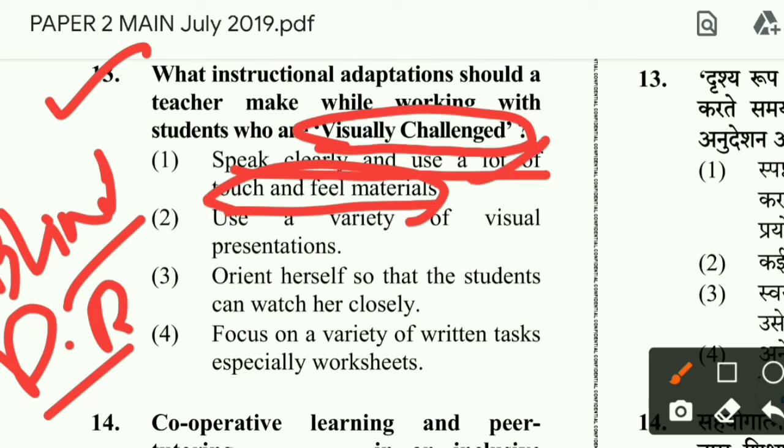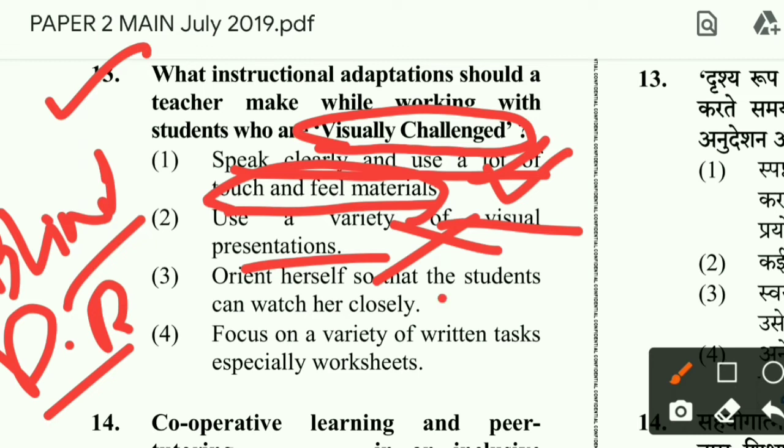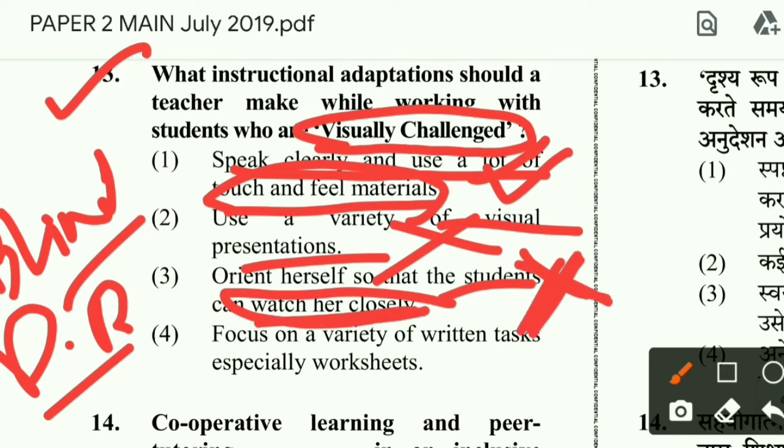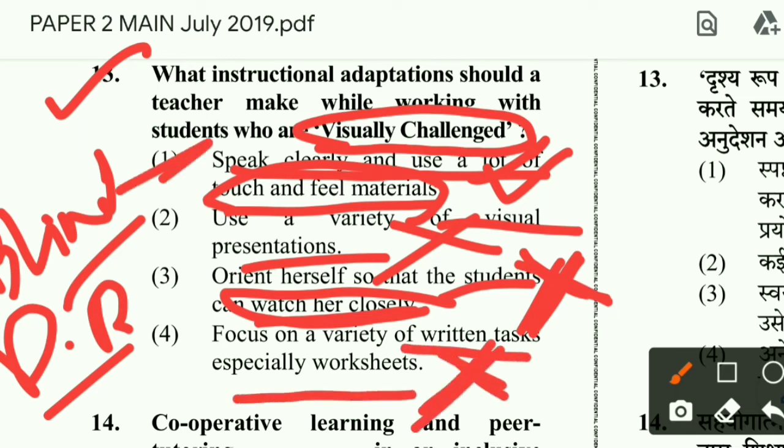You can do this. Use a variety of visual representations? What is the use of visual presentation for the blind? Because they are not seeing anything. Orient herself so that the students can watch her closely? Watching, seeing, visual presentation, these are not appropriate for blind people. Focus on variety of written tasks, especially worksheets? No, correct option is this one, option 1.